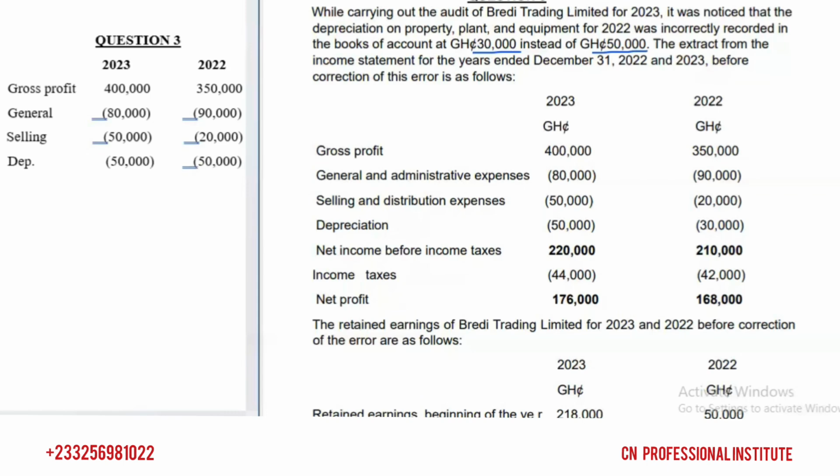So we are done correcting the error. This is very, very simple. Instead of recording 50,000, they recorded 30,000. So you just have to go back to the depreciation for 2022 and, instead of recording 30, record 50. This is method one.